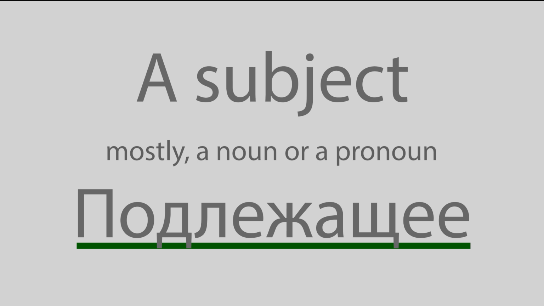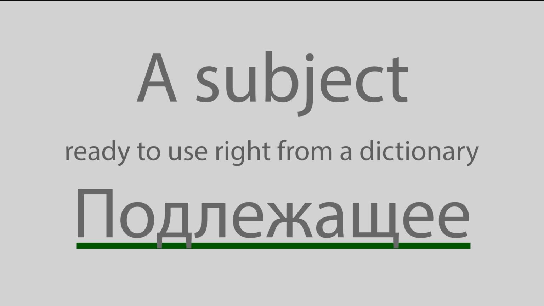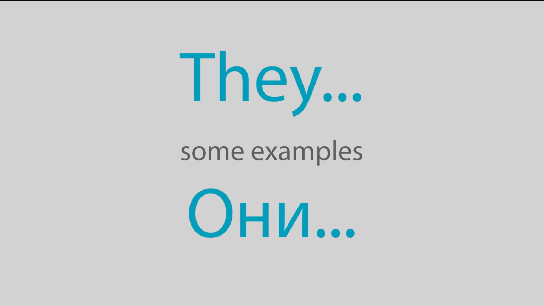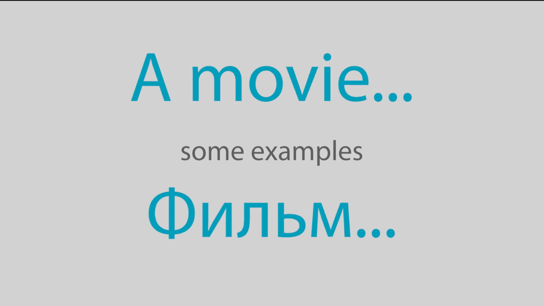Most times we pick either a noun or a pronoun for a subject. Neither of the two basically requires any change of form, called declension, when it serves as a subject. Pick anything straight from a dictionary, like in English, and you have a ready-to-use subject. Я, мы, они. Горы, дорога, фильм.